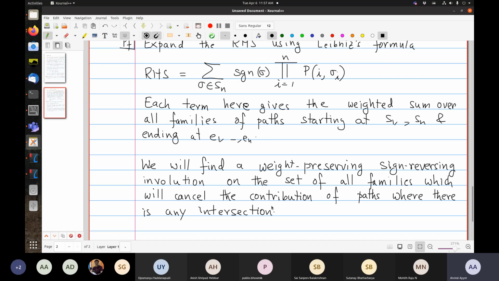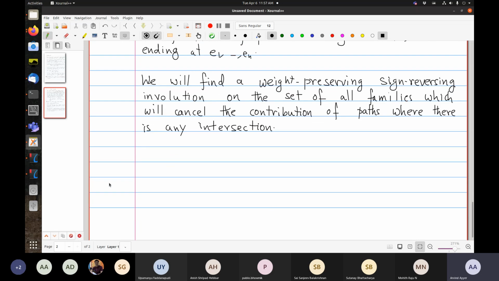Okay, that's the idea. So let me explain this now. Remember that in any path family there could be multiple intersections. So we need to find a canonical description, or our algorithm should find a canonical intersection, and there are many ways to do it. So let's do it using lexicographic order.